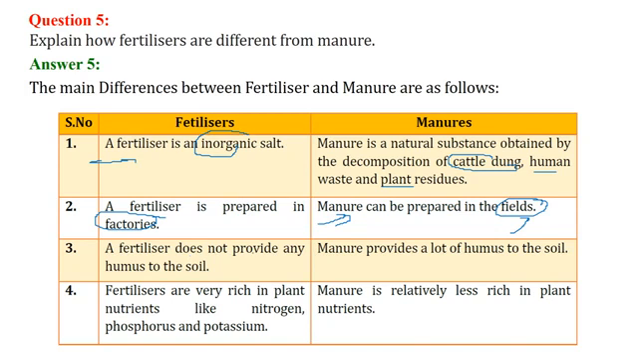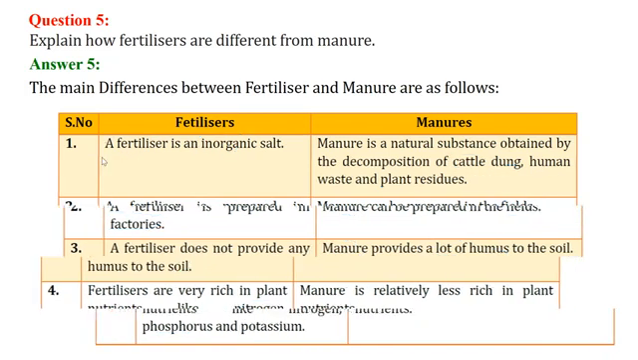The fertilizers do not provide any humus to the soil, but manure does provide humus to the soil, and a lot of humus, I must say. Fertilizers are very rich in plant nutrients like nitrogen, phosphorus, and potassium, and manure is relatively less rich in plant nutrients if you compare it with the fertilizers.